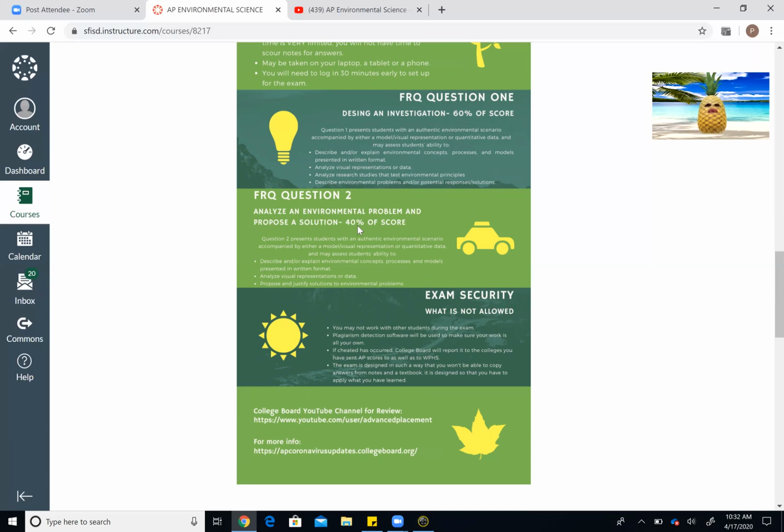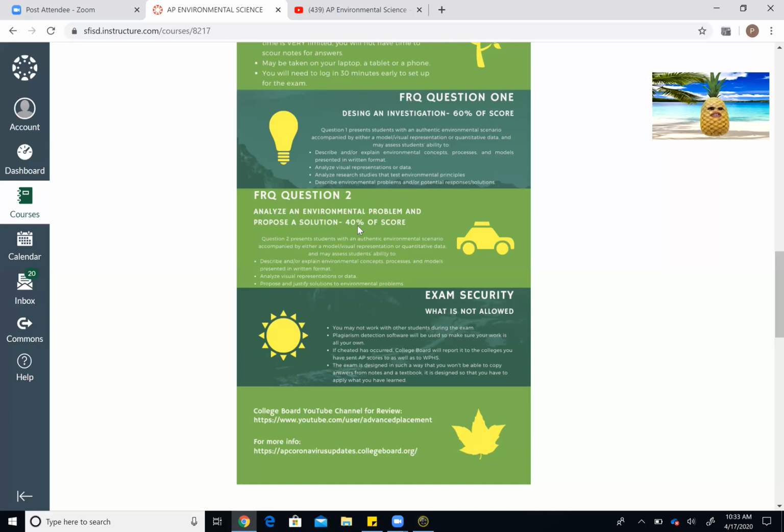And so this is going to present you with a scenario accompanied by a model or some kind of graphic. And you're going to describe the concepts involved, the processes, and the models and how they're presented. You're going to analyze it and the data, and then you're going to analyze research studies that test environmental principles, and then you're going to describe problems and or potential solutions. When they're asking for a solution, you need to be very specific about what your solution is so that they understand how you've thought about all the different aspects of the problem you're trying to solve.